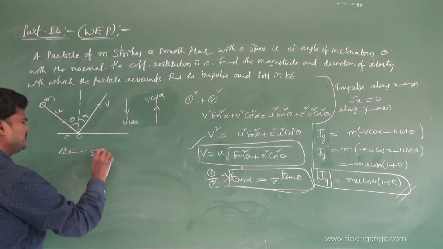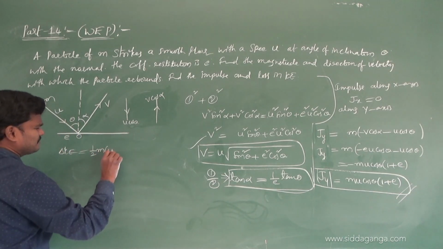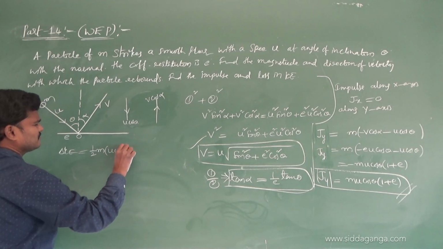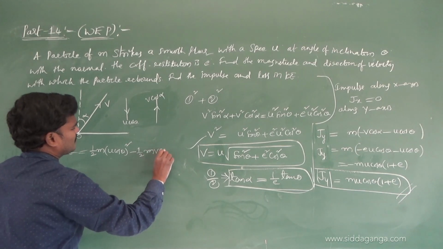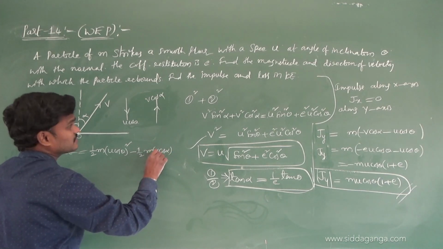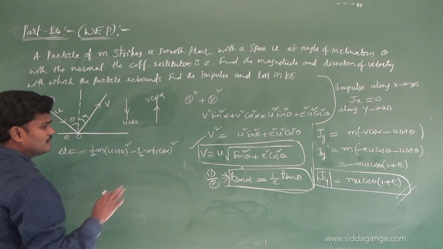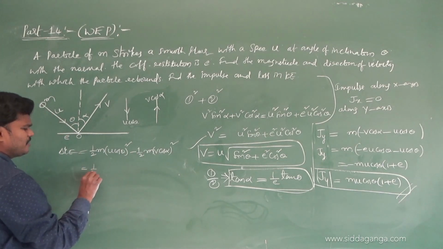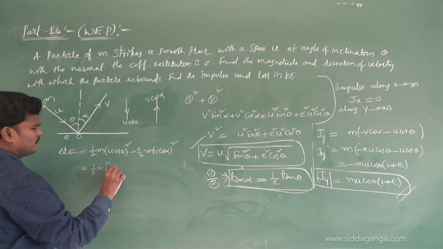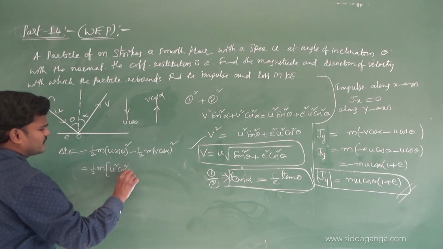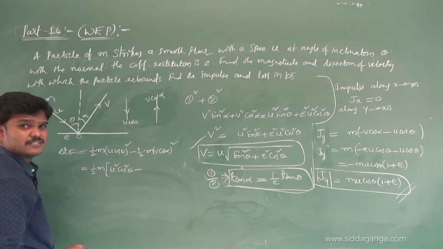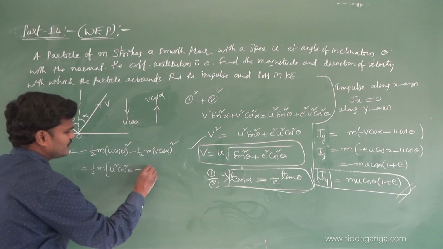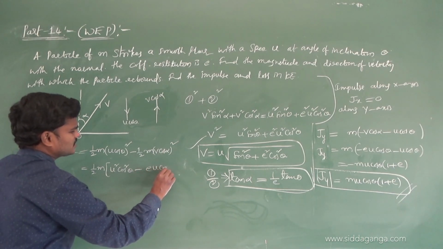Half m u cos theta minus half m v cos alpha. Anyhow, if you use minus also, no problem, the square is there, so that is gone. So half m you write outside, u square cos square theta minus, m half already taken out, v cos alpha. What is v cos alpha? V cos alpha is e u cos theta.